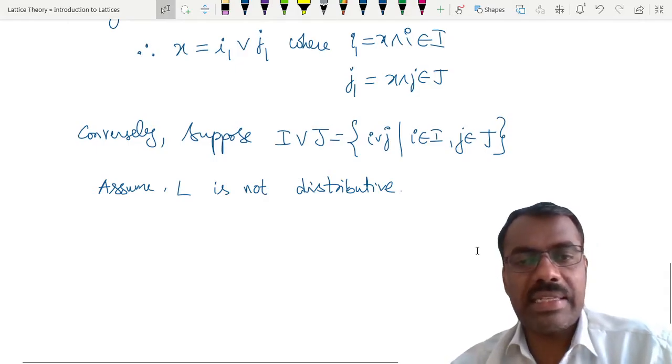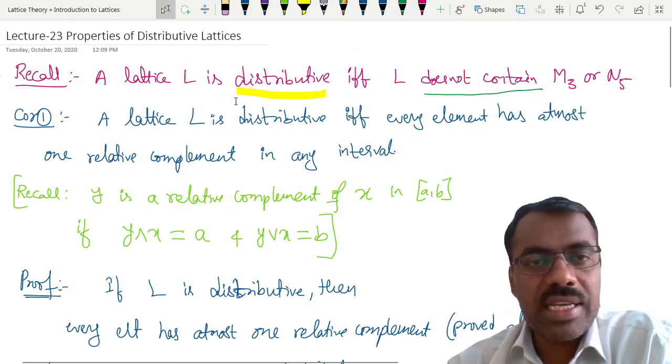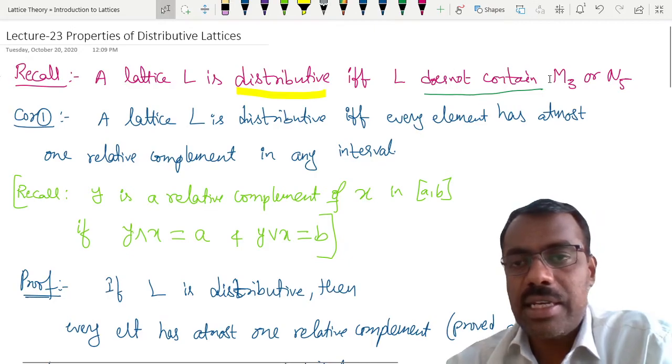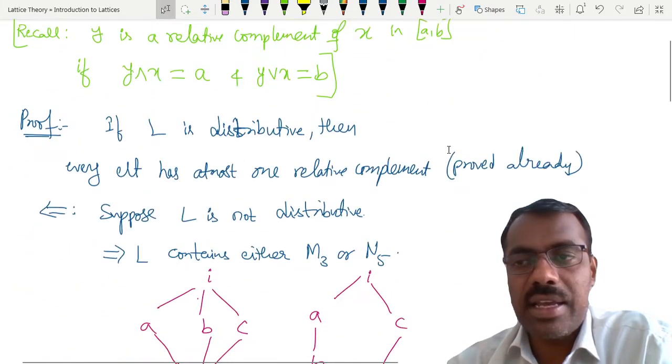How we'll proceed? We have to use this result. If it is not distributive, then it contains either M3 or N5, right?